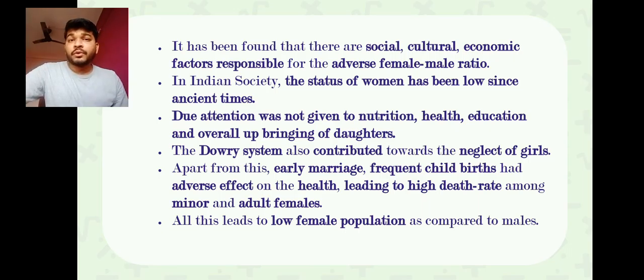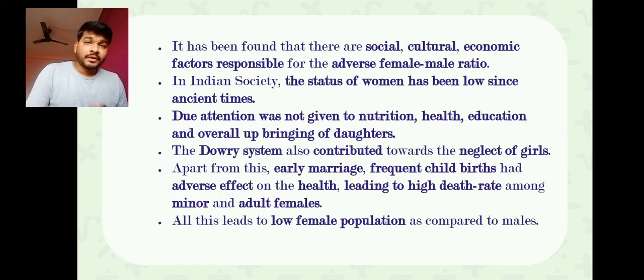They were not given as good an education, attention, or nutritious food, but only work which deteriorates her health. The second thing is the dowry system. Dowry created neglect of the girl child because, for marrying a daughter, the girl's father has to give so much money to the husband. So this becomes a major neglect of girls.